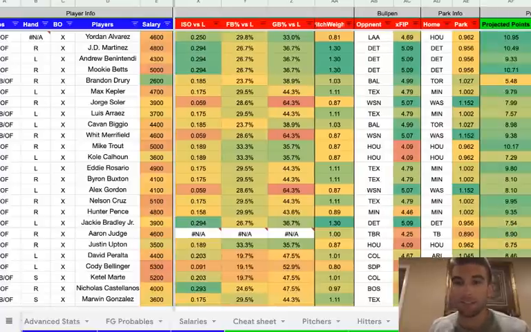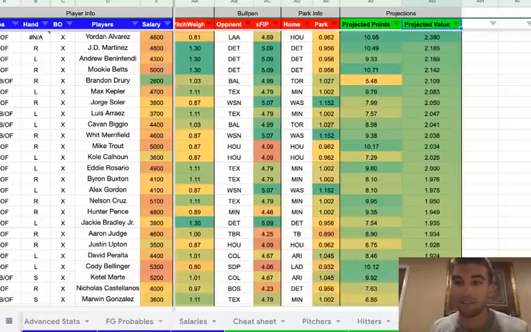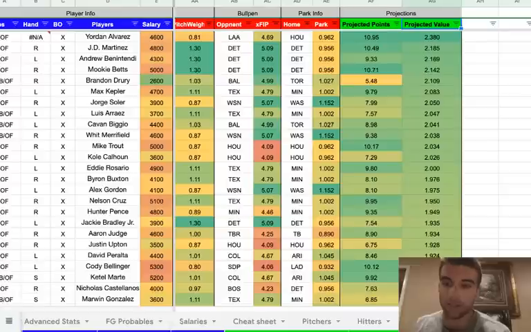JD is my second best value of the slate in the outfield, but that might be the entire slate too. I have to look at that. But I do love JD Martinez a lot, and I also like Alvarez a lot. I know it's a smaller sample size, that's why his projection's so high, but I definitely like JD a lot, and he's one of my favorite plays in the entire slate, which is not a bold call or anything. He's probably going to be chalk, but this is just an example of what you'd get.